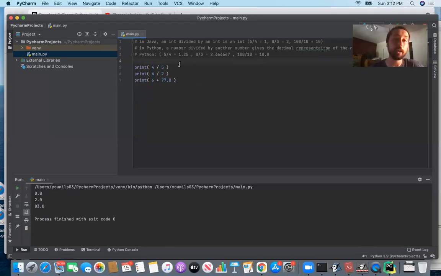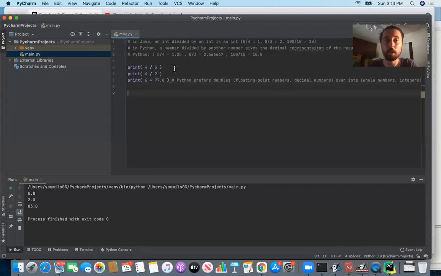And that's because, like Java, so this is a similarity between Java and Python, both of these languages prefer doubles or floating point numbers over integers. Okay, so hopefully you understand that that's what's going on here. So what we could do in this line is say Python prefers doubles, which we say floating point numbers or decimal numbers, if you will, it's all saying the same thing, over ints. So whole numbers, or integers. Hopefully you can see the rest of that line of code there. And then it's already saying this is another example of a PEP issue.